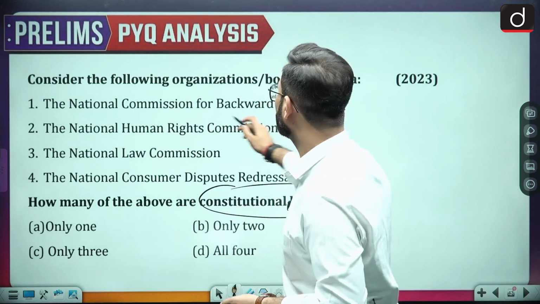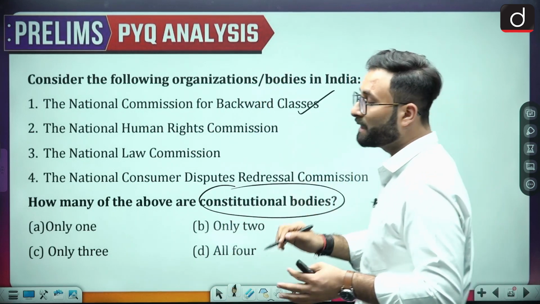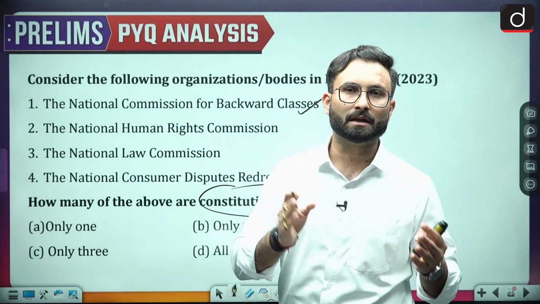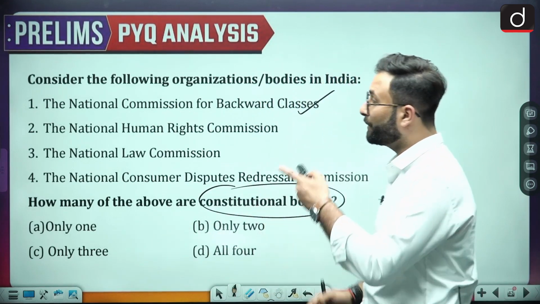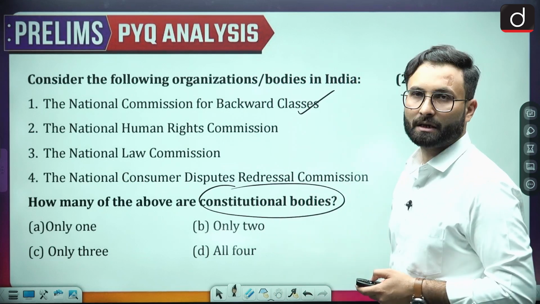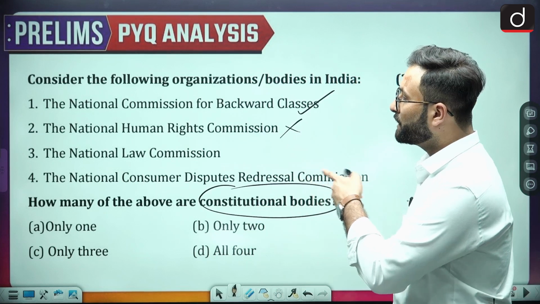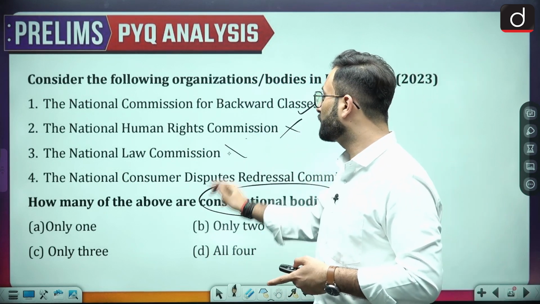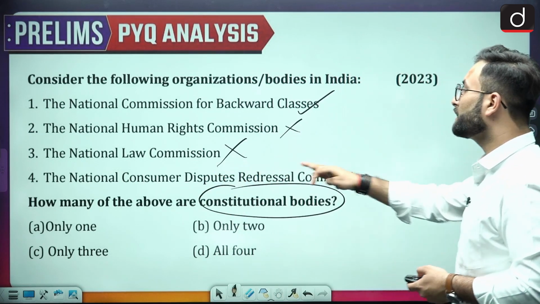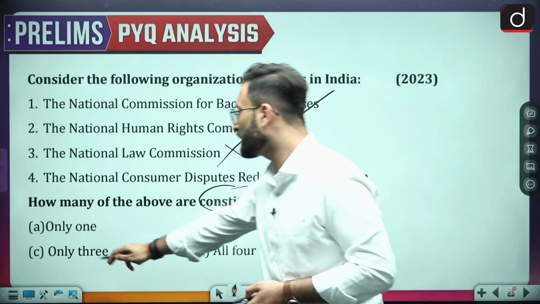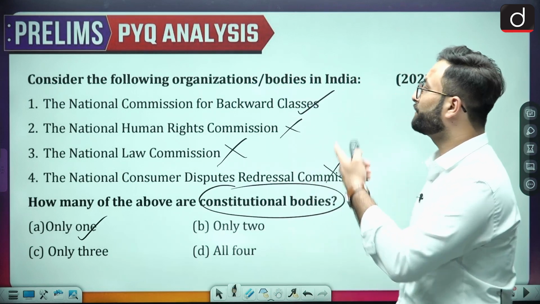So National Commission for the Backward Classes, that is right, because earlier that was a statutory body. After that, it has been given the constitutional status. Then coming to the next one, National Human Rights Commission. Now this is not a constitutional body. Coming to the next one, National Law Commission, that is also not a constitutional body. National Consumer Dispute Redressal Commission, that is also not a constitutional body. Option A is your right answer. That is only one, National Commission for Backward Classes.